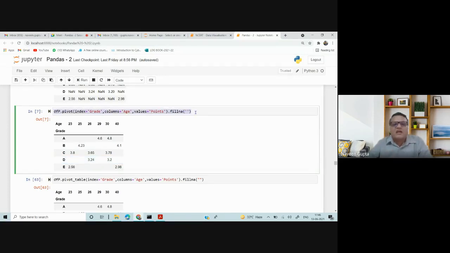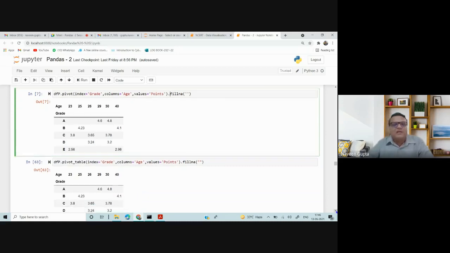Now, if you see here, I have used only the mean value. If I use the .agg function or anything else, it will not display; it will give me an error. I just copied the same line because I want to display the mean value. So I have changed pivot to pivot_table.